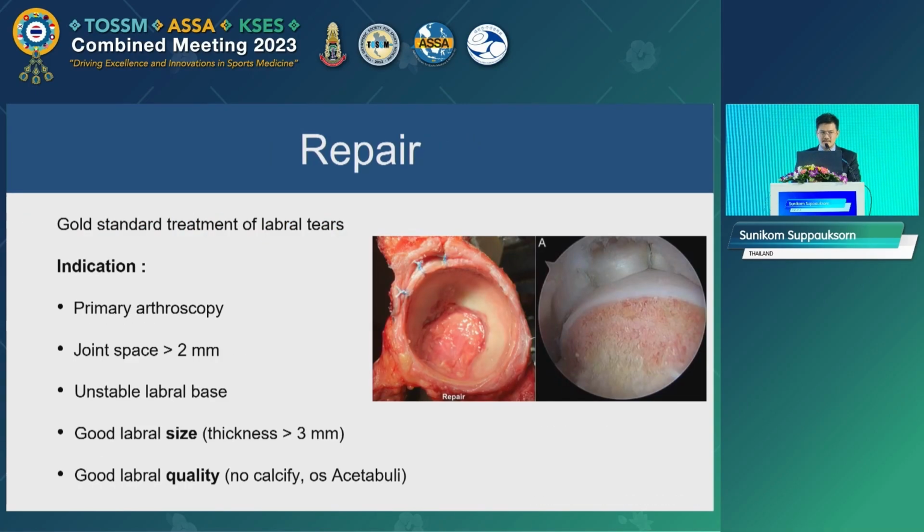Labral repair is the gold standard treatment for labral tear. It can restore the joint anatomy to the pre-injury state and maintain the hip biomechanics. The current recommendation is to repair the labrum in the primary hip arthroscopy if the tear is an unstable tear and disrupts the chondrolabral junction, with good labral size and good labral quality.